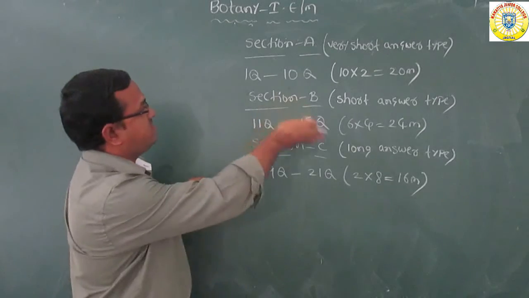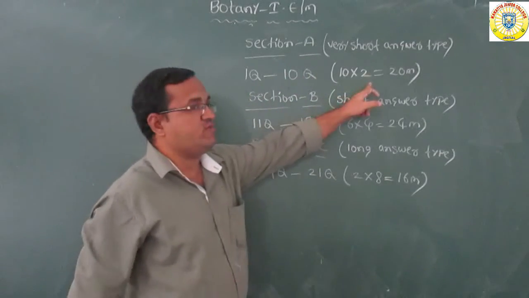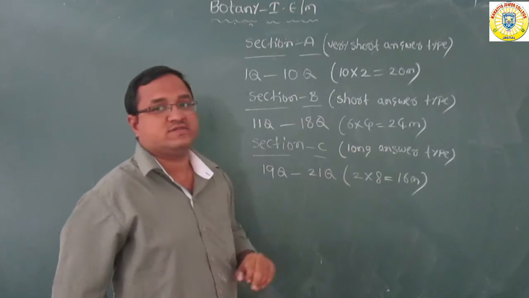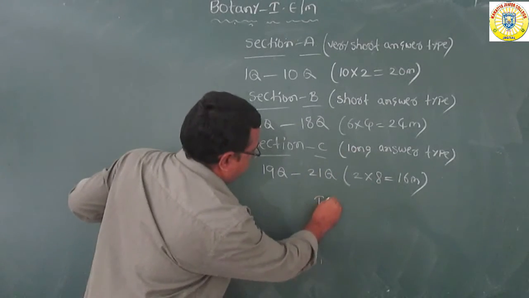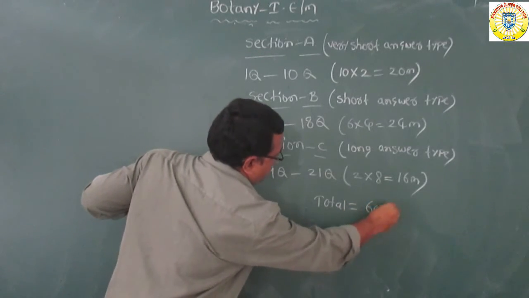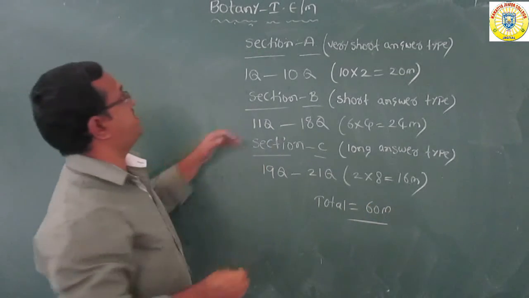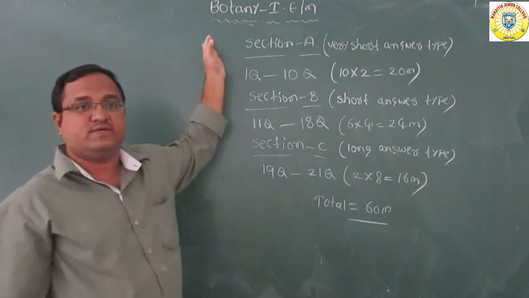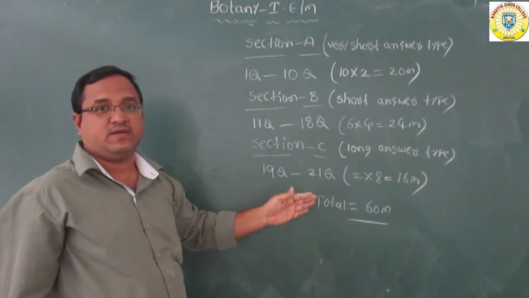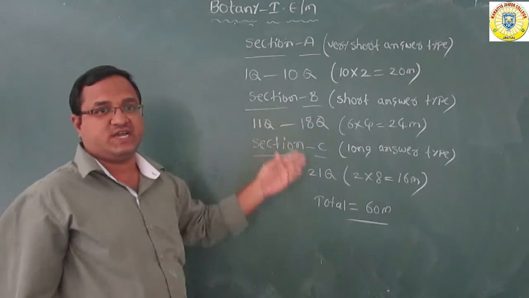Okay, once you can count: Section A 20 marks, Section B 24 marks, Section C 16 marks. Total, that is the 60 marks paper for botany. So this is the examination paper pattern, how many sections are there, everything.